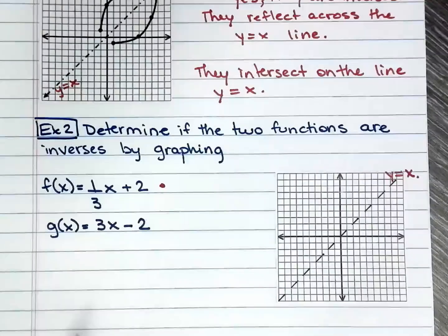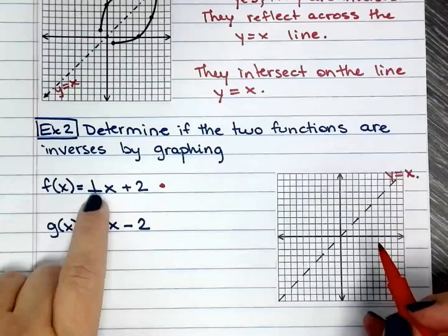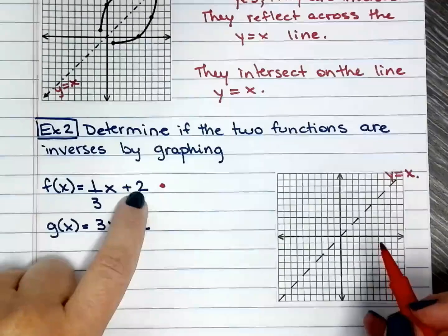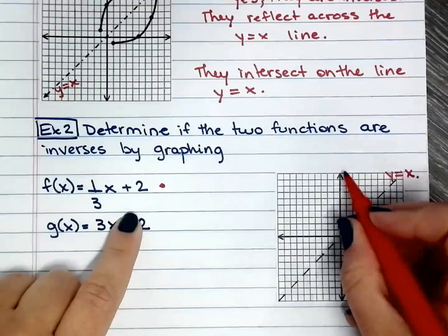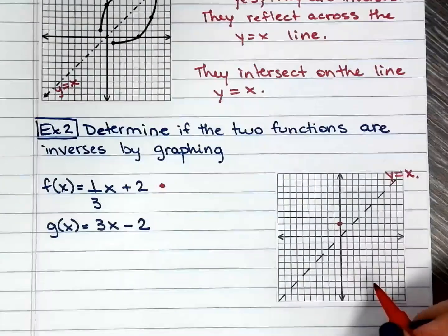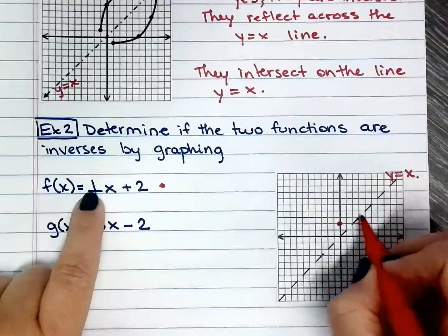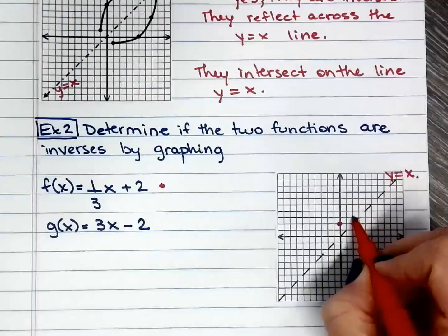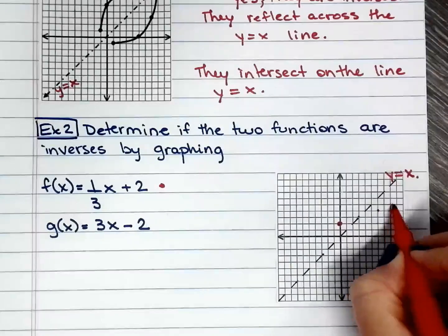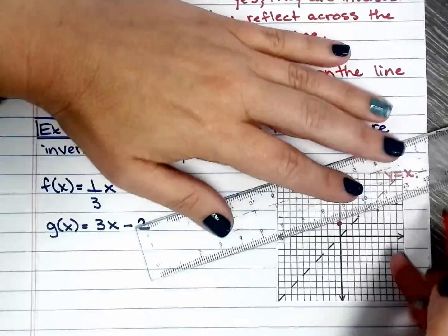I will color code. I'm going to do red for the first one. So y equals mx plus b, where the slope is m and b is the y-intercept, 2. This is the y-axis. I will start by plotting my y-intercept right there at 2. Rise over run: rise 1, run 3. One up, three over. So this is f of x.